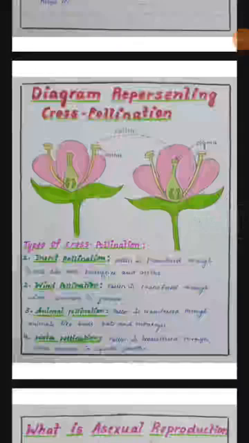By wind, then that is wind pollination. By animal, then that is animal pollination. And by water, then that is water pollination. Here the sexual reproduction of plant completes. Now move further to asexual reproduction.